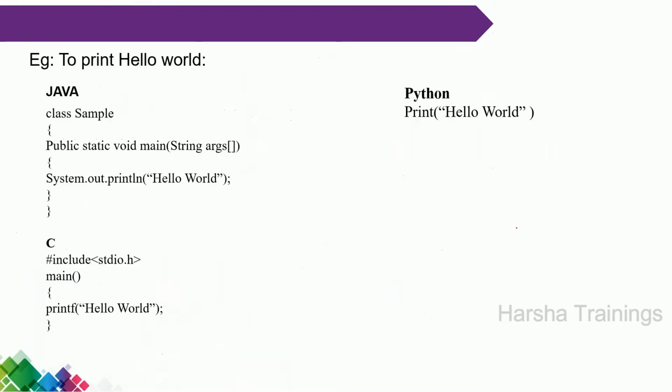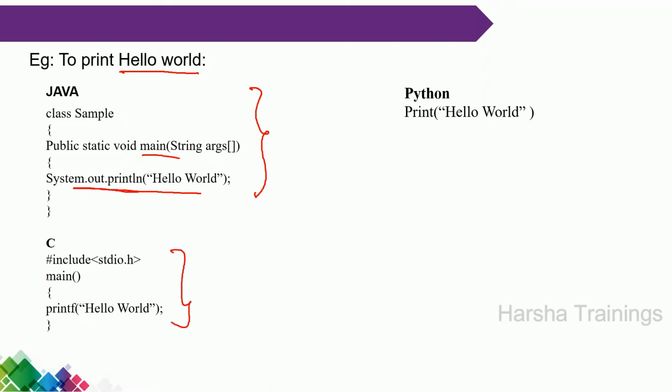Now, this is the difference among different programming languages. No problem, I will explain again. What is my program? My program simply prints a message, hello world. Suppose you are using Java, this is the way. Compulsorily, everything must be written inside a class, and inside the class you have to write the main method, and inside the main method only you can use the print statement for printing the output.